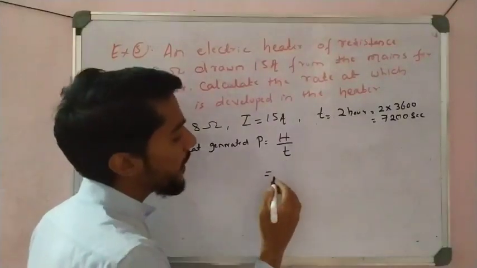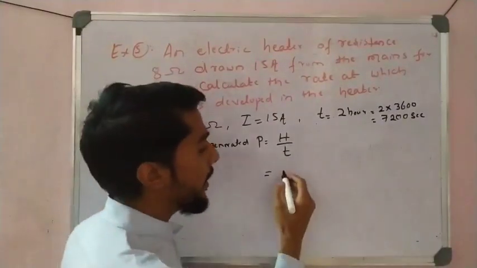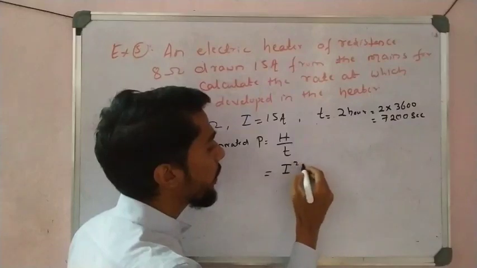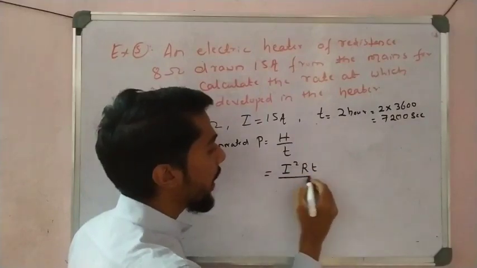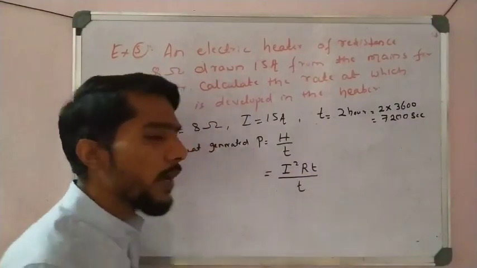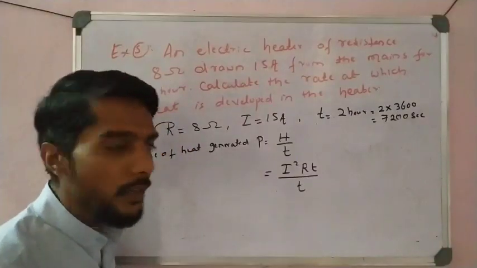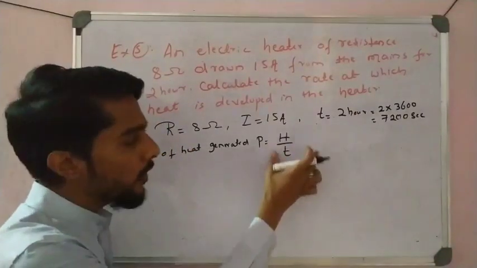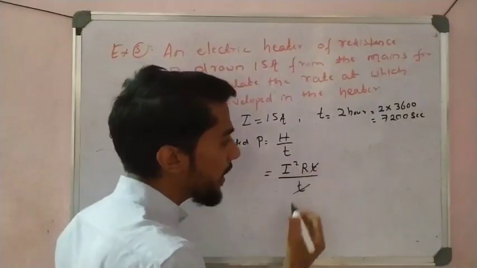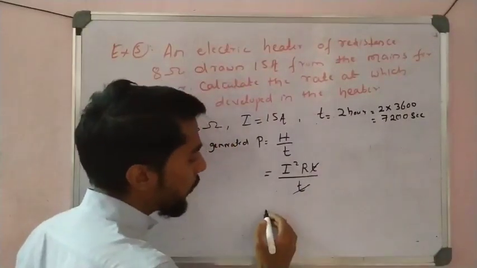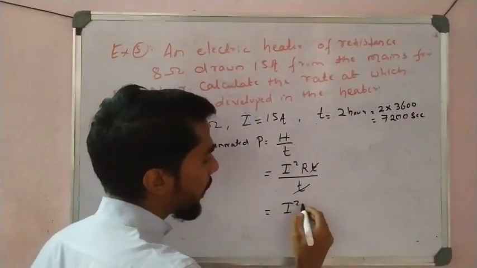So what is heat, students? Heat is nothing but I square RT. That is Joule's law of heating. H is equal to I square RT. I put the value here. So T and T get cancelled. So what we get here is I square R.